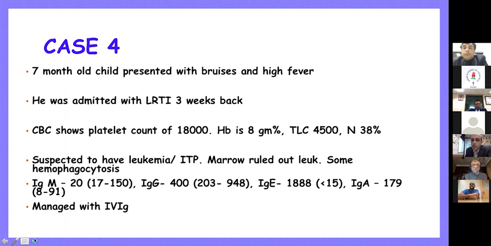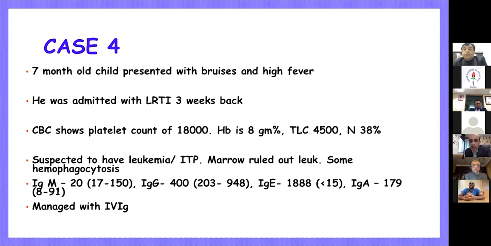there may be ITP or there can be a leukemia. Marrow was done. Leukemia was ruled out. There was some hemophagocytosis. Often in many, many hospitals, we do not have expert pathologists and they are not able to pick up hemophagocytosis, so it is often missed. And they just said, oh, there is no leukemia. Marrow looks okay. So somebody thought, okay, if the marrow looks okay and the child has thrombocytopenia, this must be ITP.